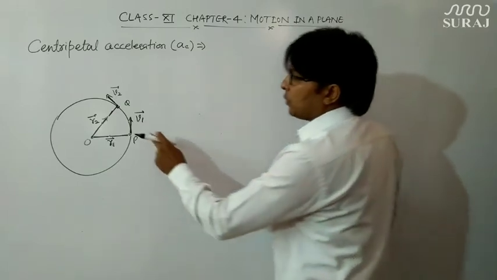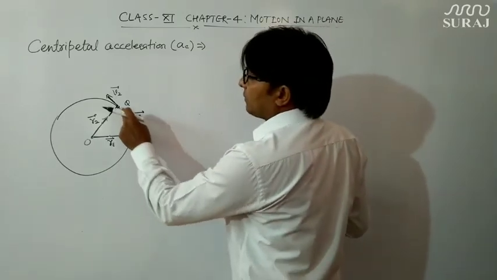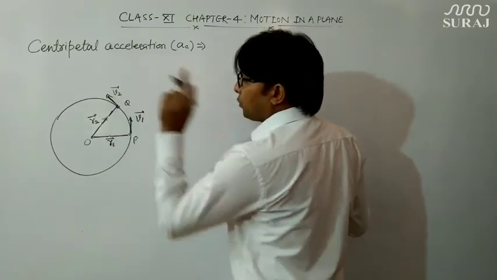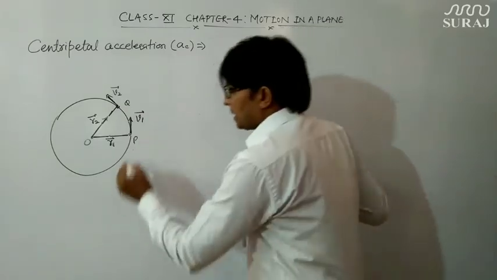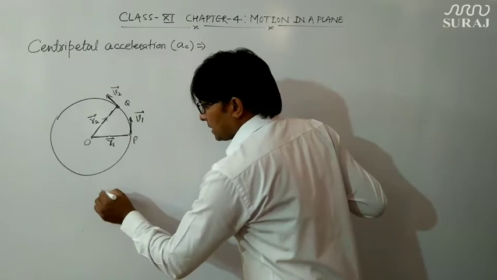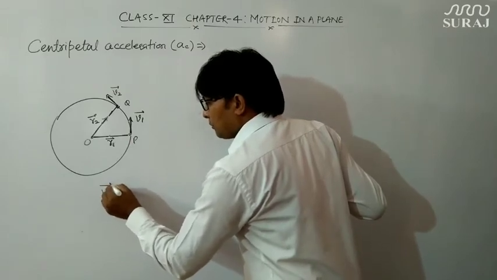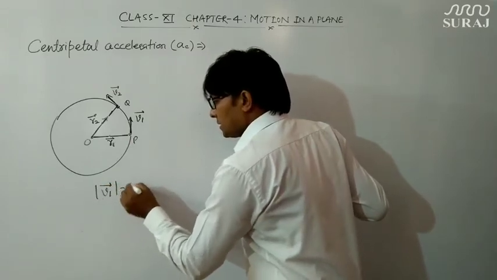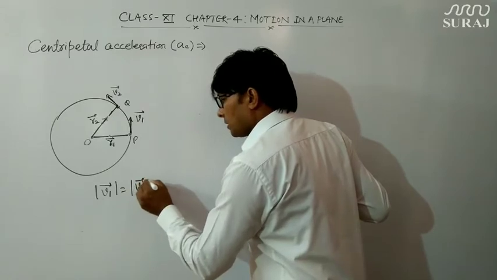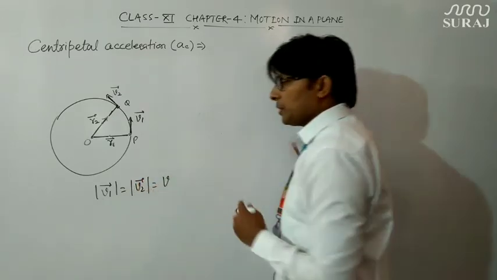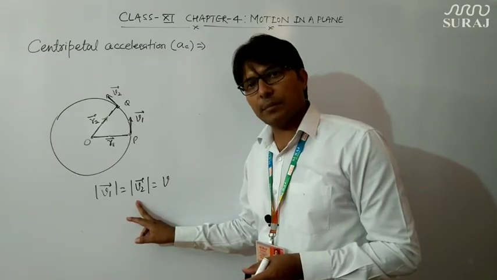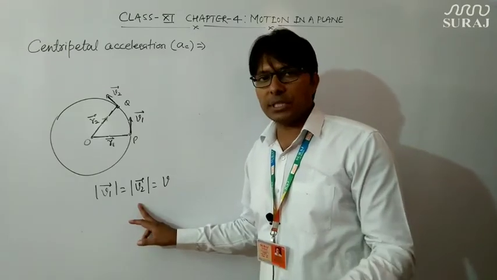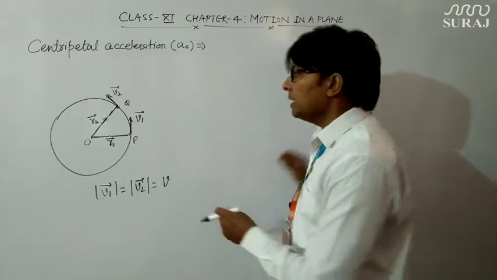The velocity at point P is the v1 vector, and the velocity at point Q is the v2 vector, although the magnitudes are the same. So I can write from the diagram that mod of v1 vector equals mod of v2 vector equals v, suppose, because the magnitude of velocity represents speed and speed is constant.